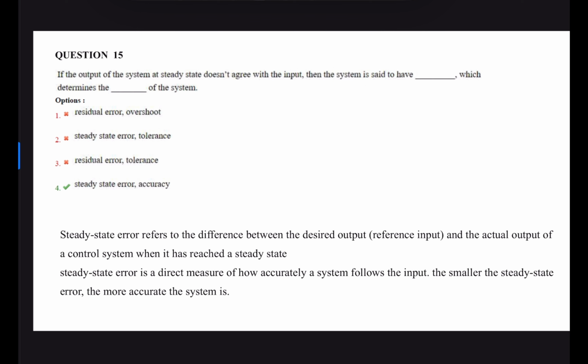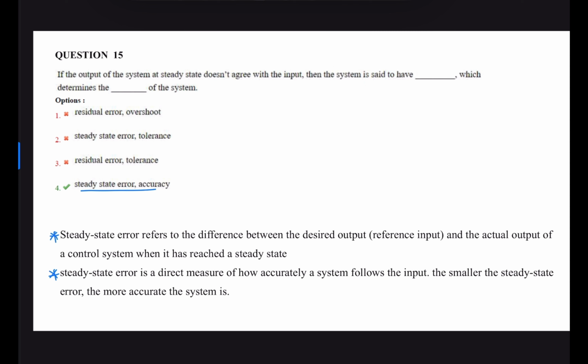Next question. If the output of a system at steady state does not agree with the input, then the system is said to have. So if output and the input are different, then it is said to have steady state error, which determines the accuracy of the system. This steady state error refers to the difference between desired output and the actual output of a control system when it reached the steady state. This steady state error is a direct measure of how accurately the system follows the input. So correct option is 4.